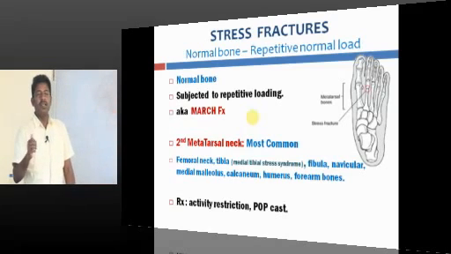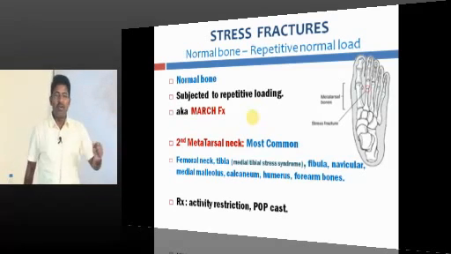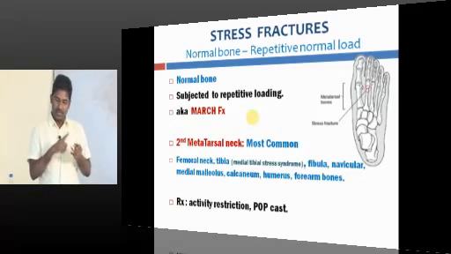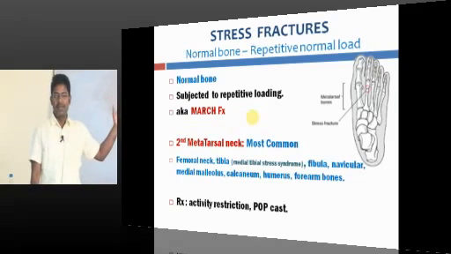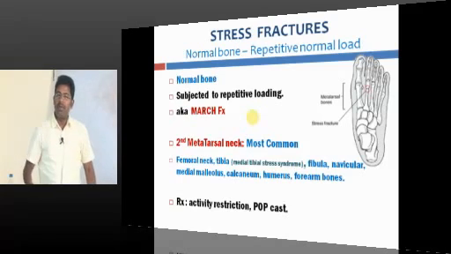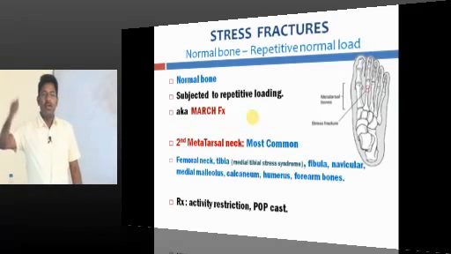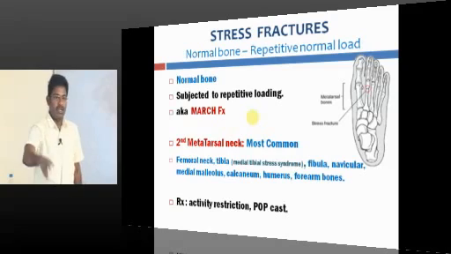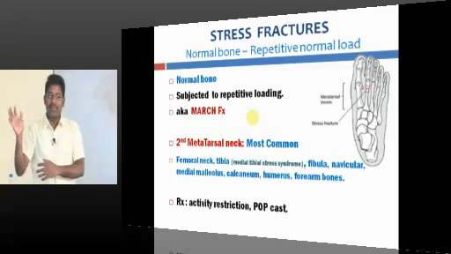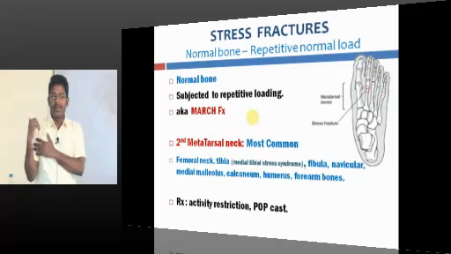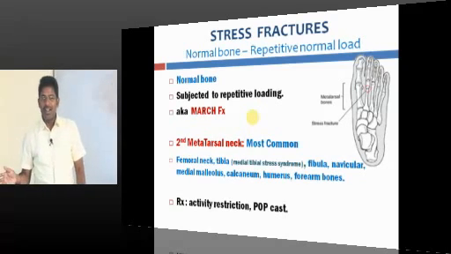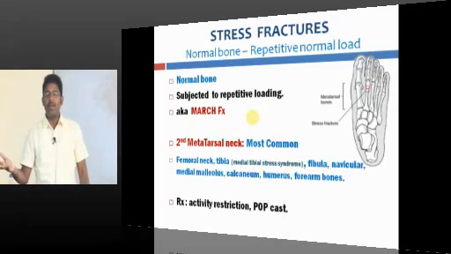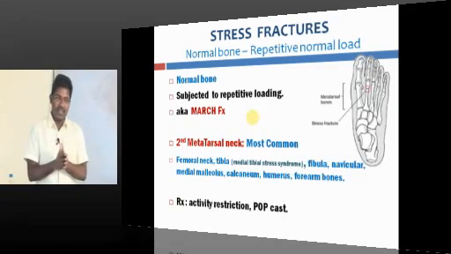So usually police recruits and army recruits go for marching in the morning. Because the stress activity is associated with marching, it is known as march fracture. They are more or less interchangeable, because we usually stress the lower limb, not the upper limb. If you are an athlete going for any sort of sports training using the upper limb, you will develop a stress fracture in the upper limb. So logically speaking, any bone in our body can go for stress fracture. Whichever part of the body you are using, you will get stress fracture.